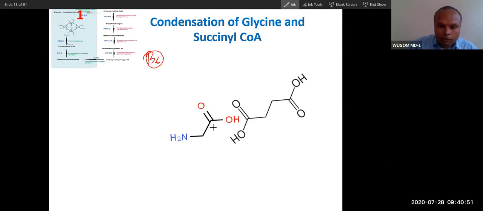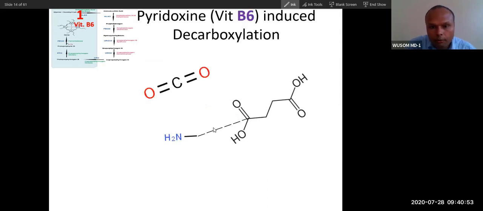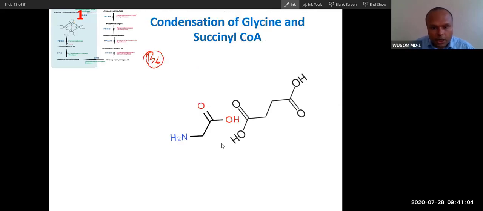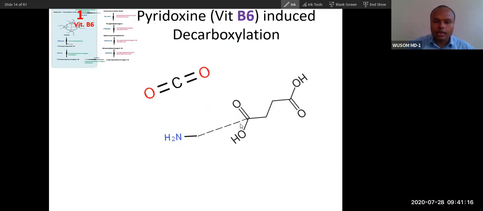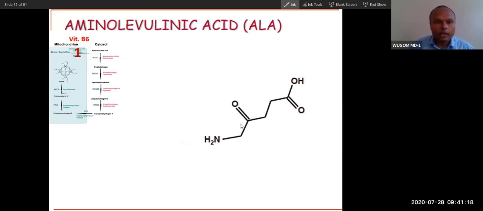Now you can see there will be formation of a short-term bond, and this bond formation will release the carboxy group, and vitamin B6 will help catalyze this reaction. Vitamin B6 binds here somewhere, and after binding this amino group, it will cause decarboxylation and then formation of a bond with this. You can see, so this is ALA by the action of enzyme 1.